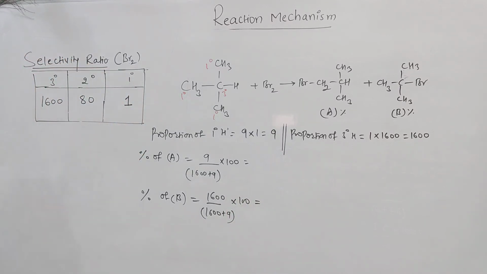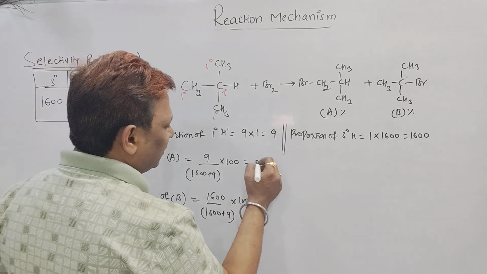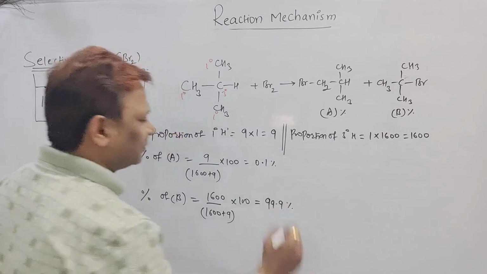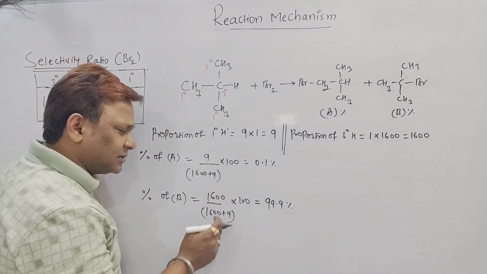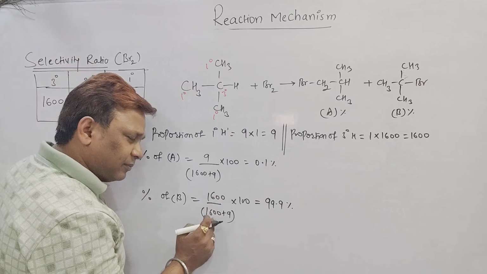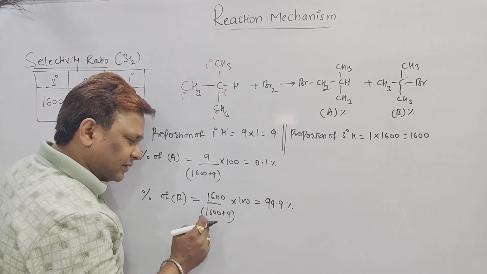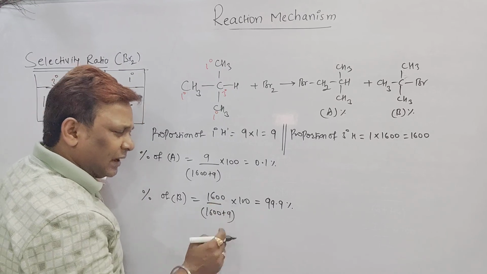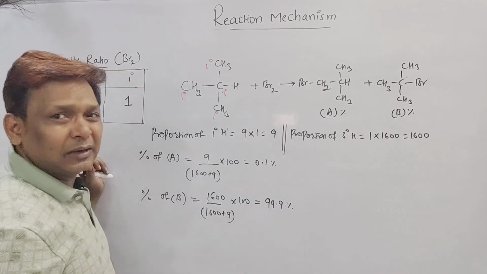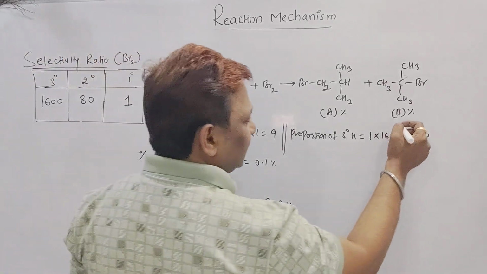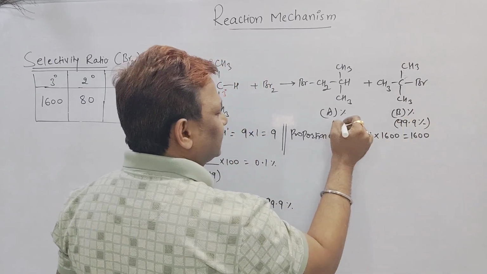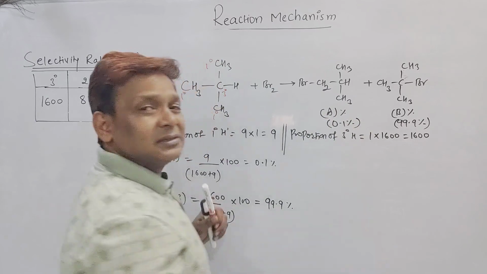If you find the percentage of A, I am getting only nearly 0.1%, but here I am getting 99.9%. 1600 plus 9 is 1609, and the value will cancel to nearly 99.9%. Obviously B is 99.9%, that is the major product, and A is only 0.1%, that is the minor.